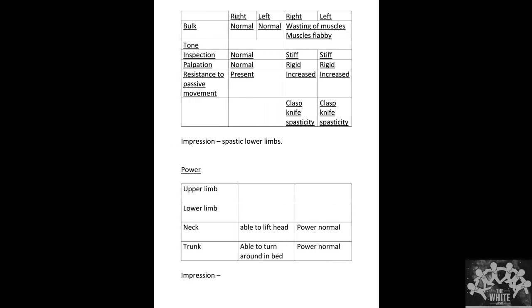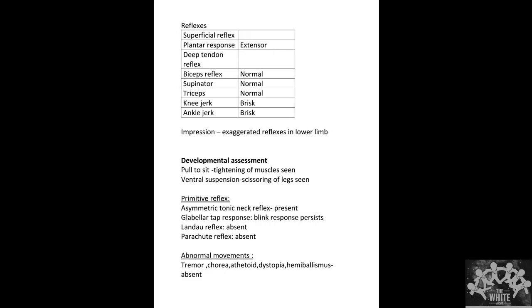Power was normal in the neck and the trunk because the child was able to lift his head and turn about. And reflexes, superficial reflex, there was extensor plantar response. Deep tendon reflexes, the biceps reflex was normal, supinator was normal, triceps was normal. The knee jerk and ankle jerk were brisk and they were exaggerated. So exaggerated reflexes were seen in the lower limb.